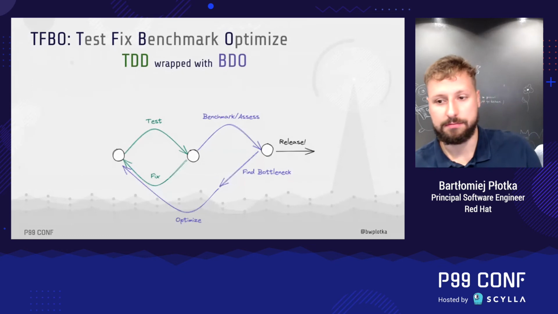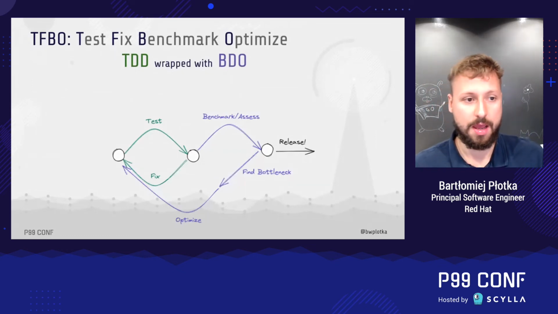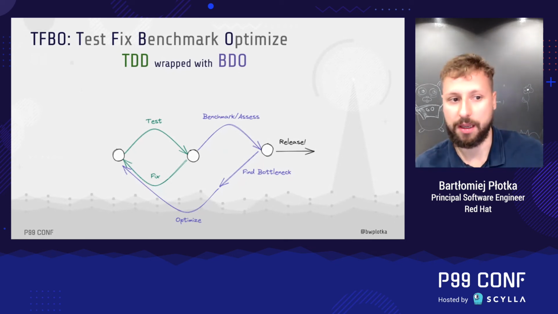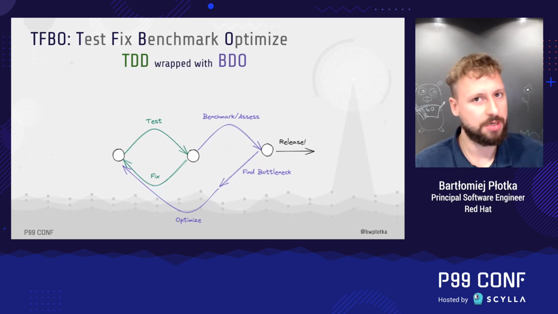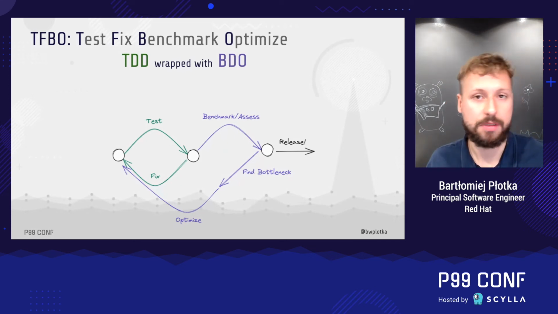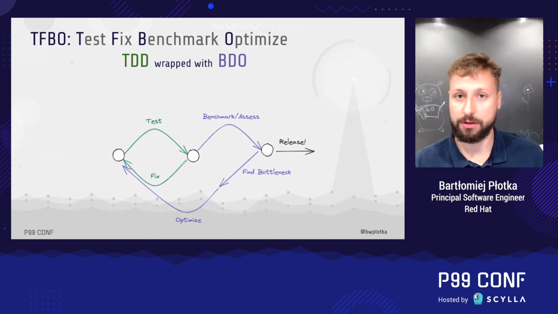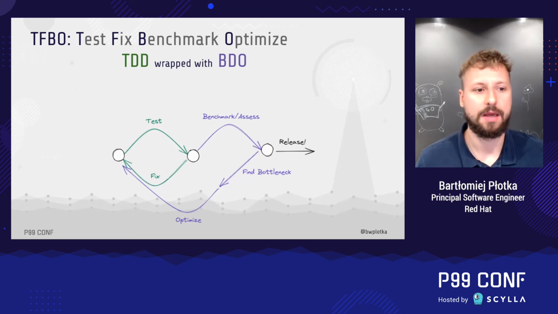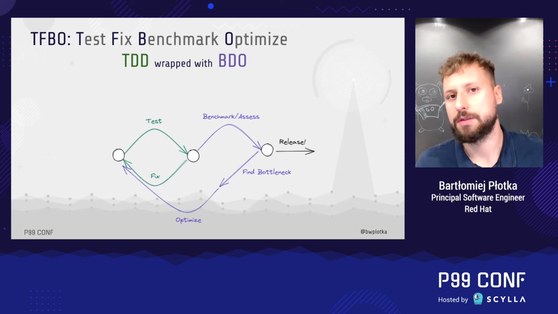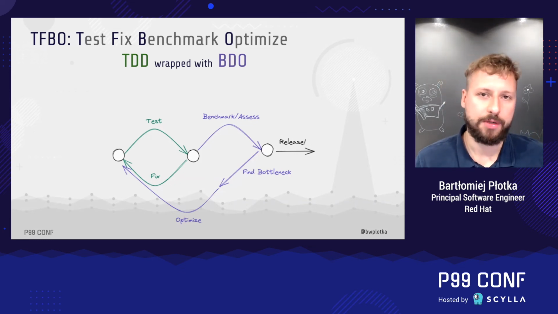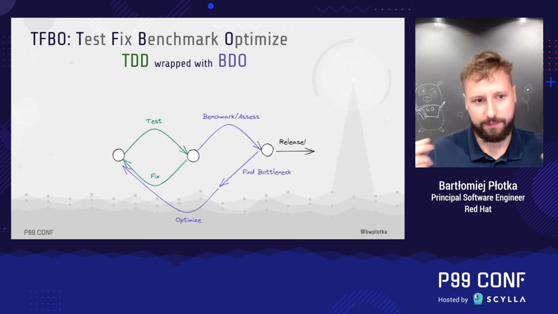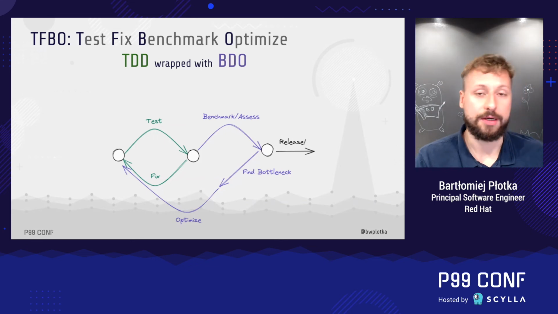And it goes like this. We first test our software, we fix if needed. Then if all tests pass, we start benchmarking. Then if we are happy with results of those benchmarks, we just release. No optimization is needed. However, if we are not matching our expectations, we look for the main bottleneck. So the system component or piece of code that contributes to the problem the most. For example, the code line that allocates the highest amount of memory. Because there's no point in optimizing a piece of code which is rarely used. And finally, once we have this bottleneck, we can try to find optimization.